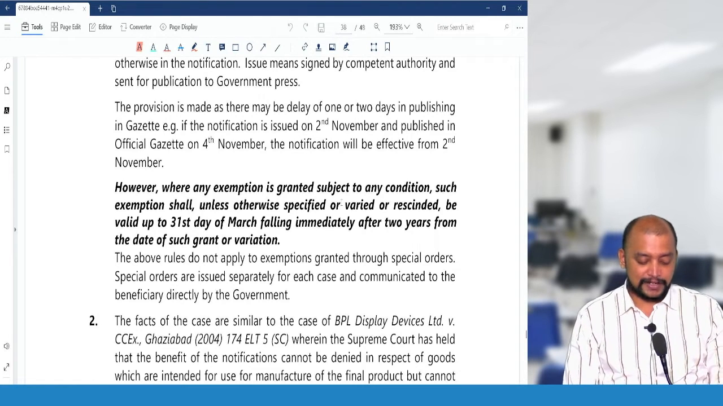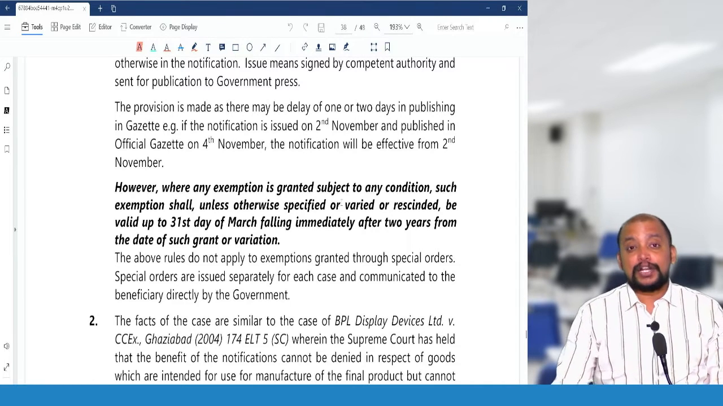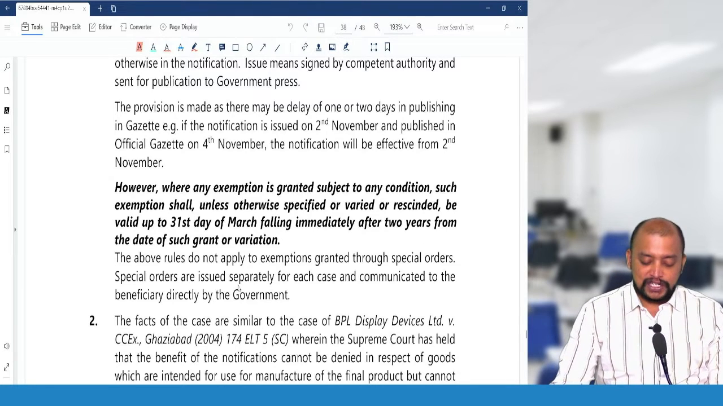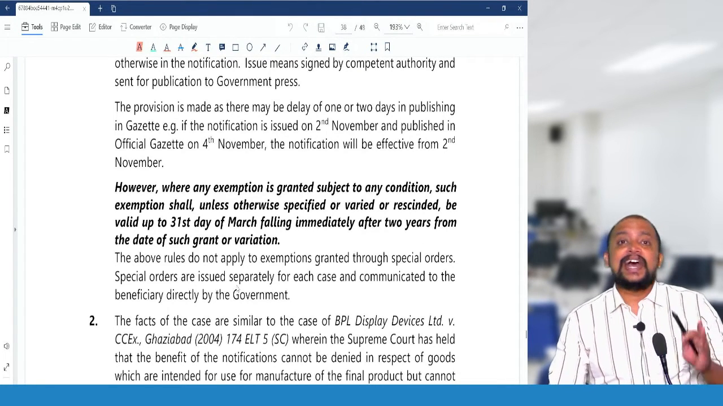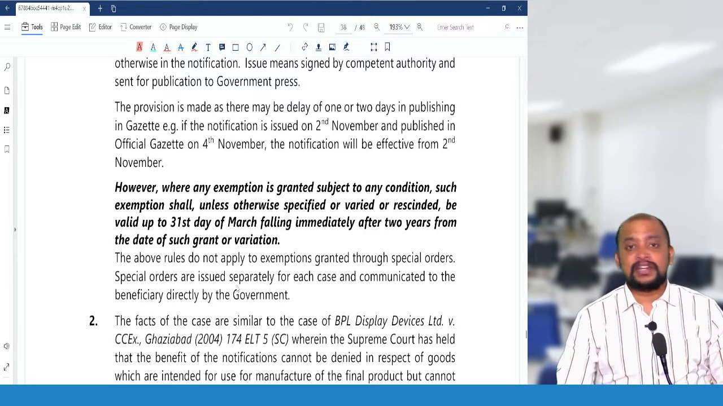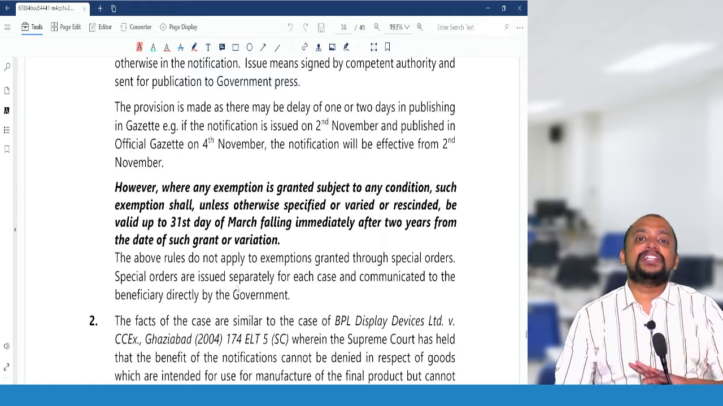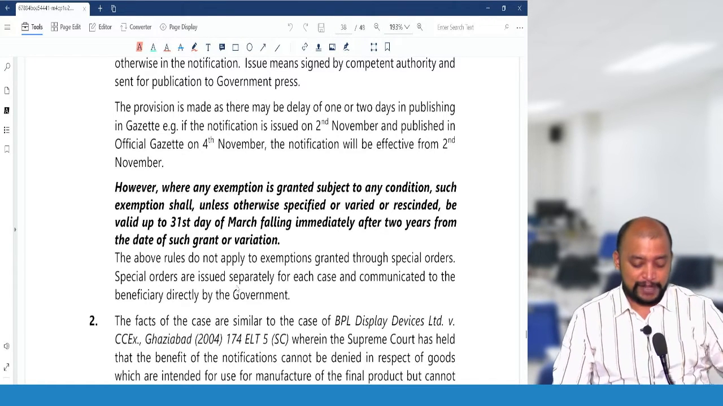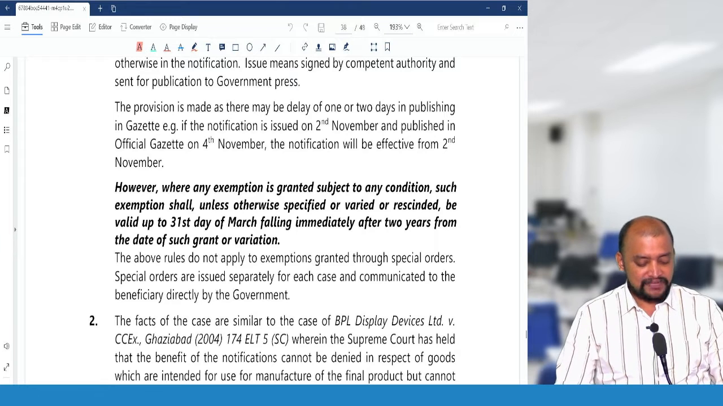That's an amendment here. The above rule does not apply to exemptions granted through special orders. Special orders are issued separately and communicated directly to the beneficiary by the government, and they are not published in the official gazette. For special orders, this effective date rule will not be applicable. Okay, that is the first question.